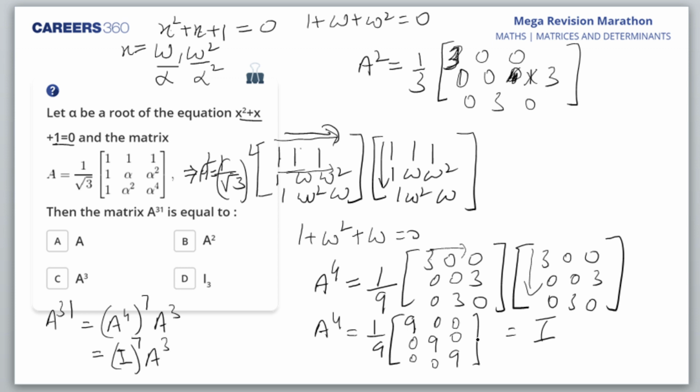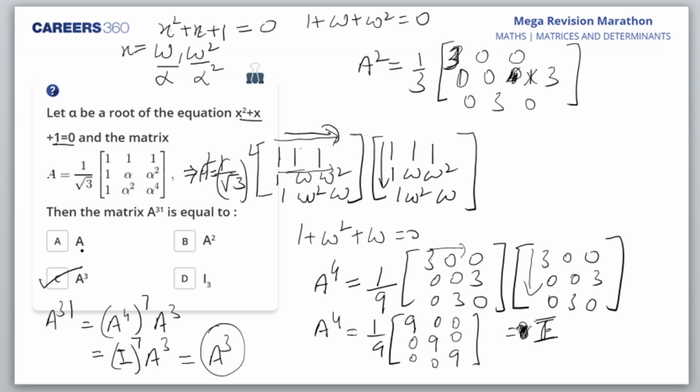By the way, 999 you'll get, so 19 would be cancelled and 81 you would get. That's right. So A cube you will get. A31 would be equal to A cube. Am I right? Yes. So this would be I only, and we'll get A cube. C is the right answer.